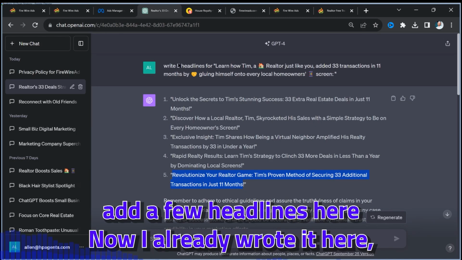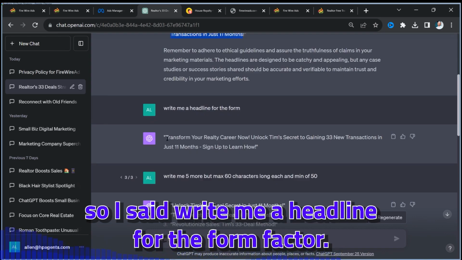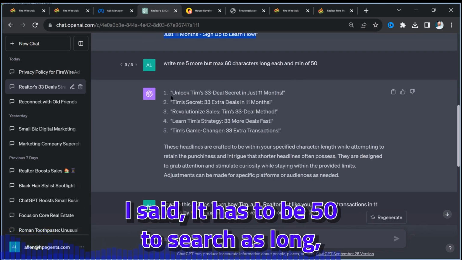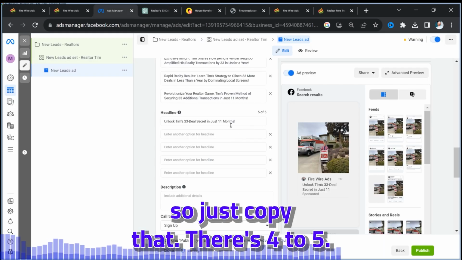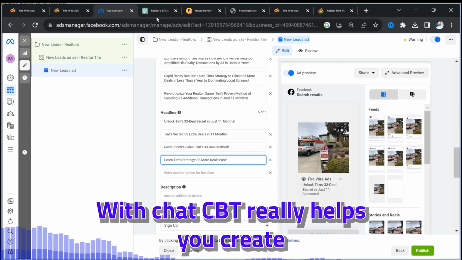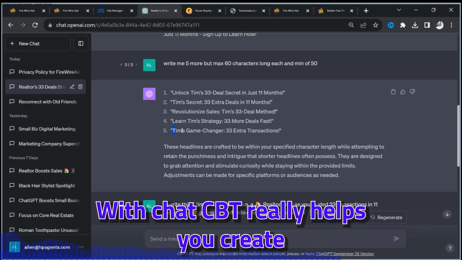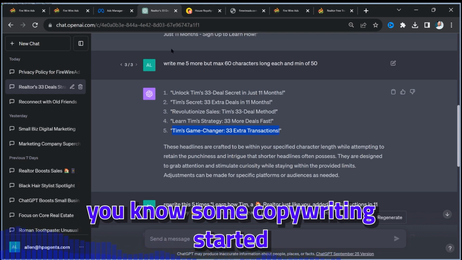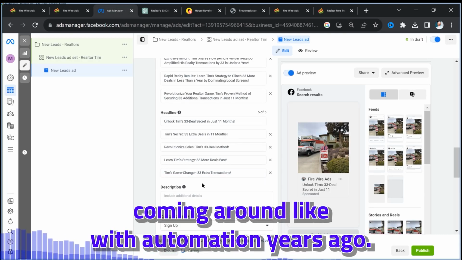I already wrote it here, so I said write me a headline for the form. In fact, I said it has to be 50 characters long, so just copy that. It's 4 to 5, so we'll give them 5. Learn fast deal. Pretty cool, right? With ChatGPT, it really helps you create copywriting, which started coming around with automation years ago.